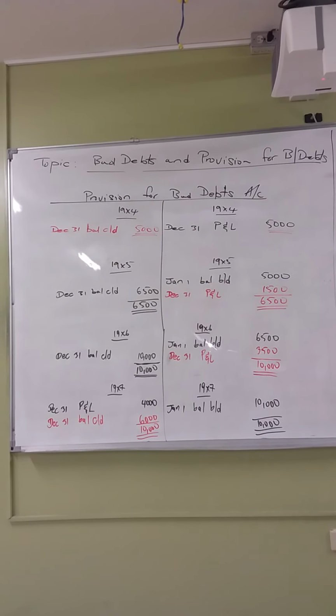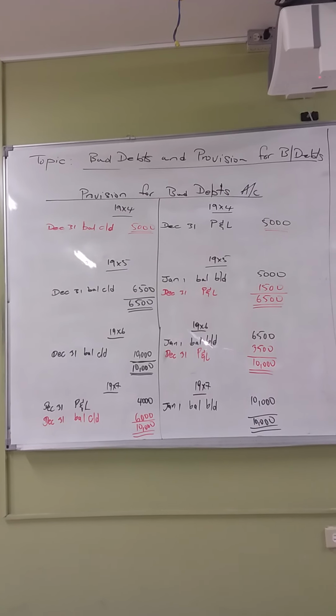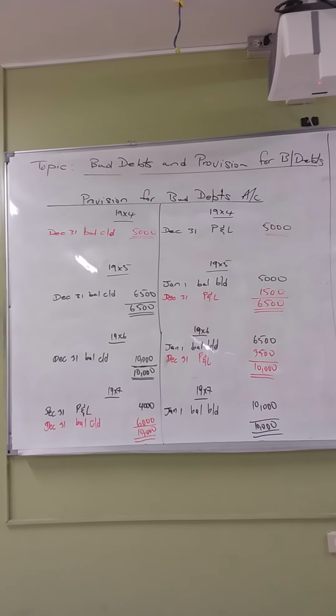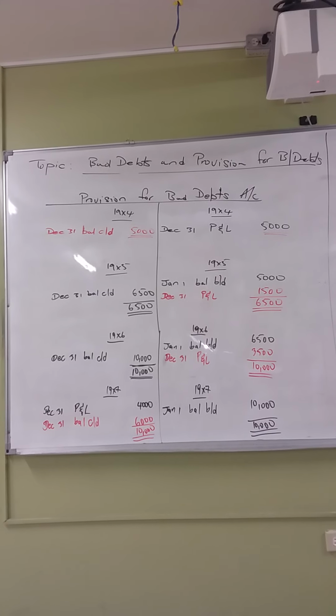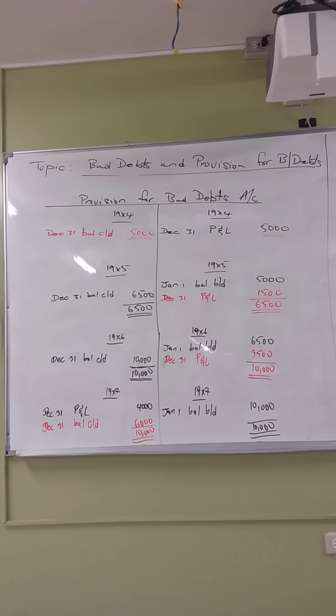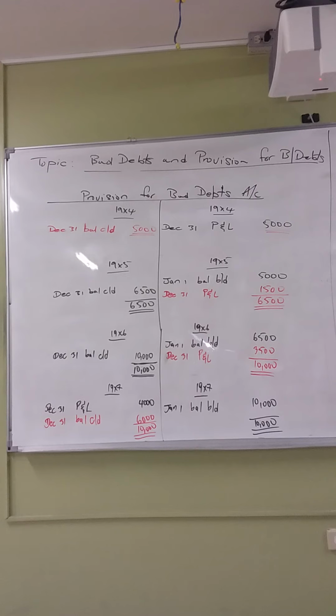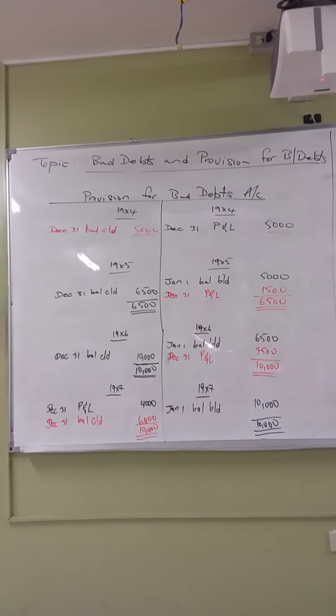You had a balance c/d on the debit side for 1996. So you're going to take it down to 1997, and that gives you what? And that was how much? 10,000. So in 1997, on the credit side, January the 1st, balance b/d 10,000.